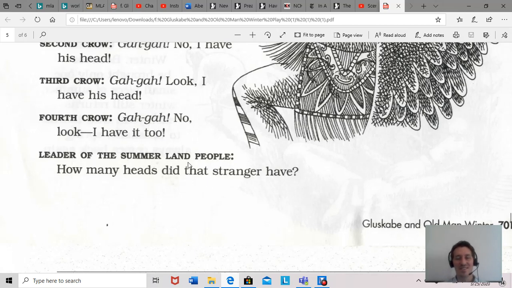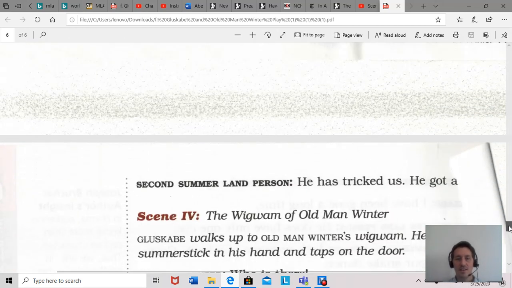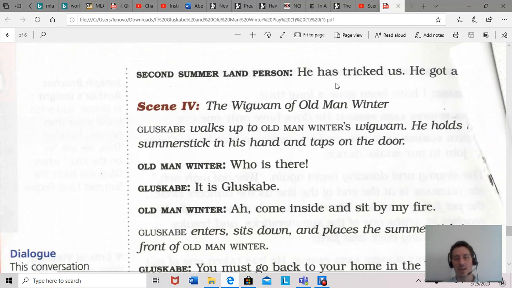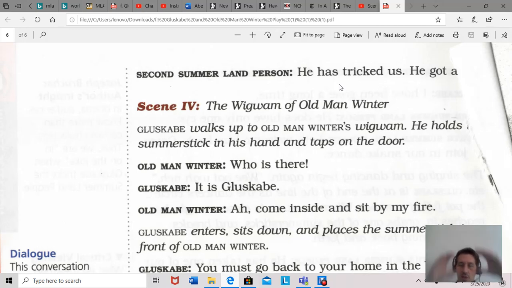And the leader of the Summerland people is like, how many heads did the stranger have? Anyways, finally somebody in here is like, oh, he's tricked us. So that was that. That's the end of the third scene. So note what you see is the difference between scenes. In drama, you have scenes and you have acts. Now, this is called a 1-act play. There's only 1 act. It's not a long play.